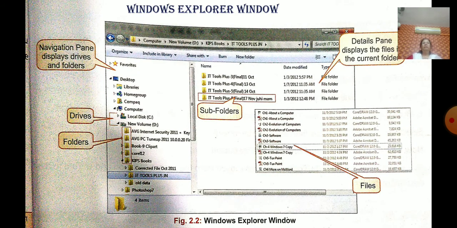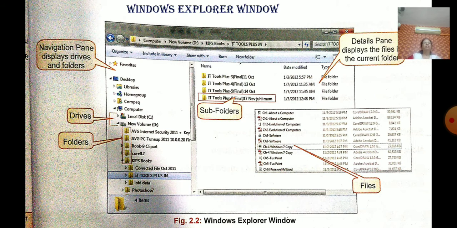As soon as you open Windows Explorer, you can see the navigation pane, right? It displays the drives and folders on the left-hand side. You can see the C drive, D drive, E drive, different drives, and folders, and you can see the folder color is yellow, right? So that is a folder. Same thing on the right-hand side.